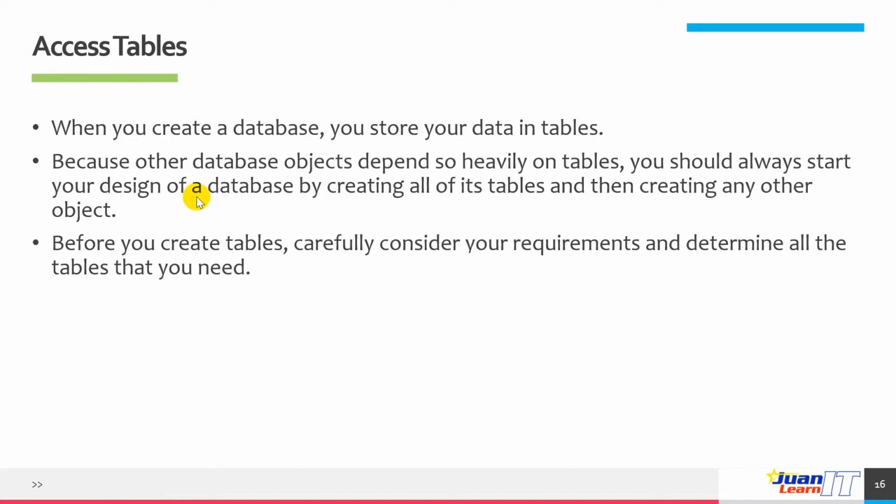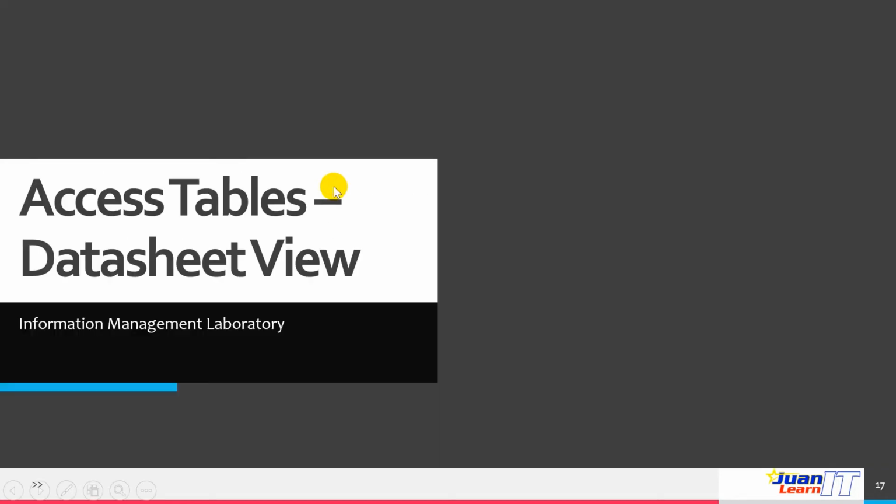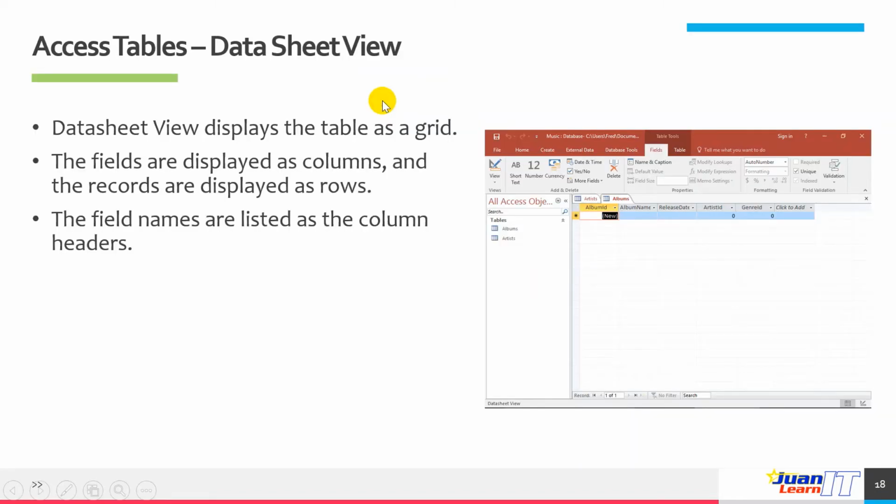Next. There are two ways to create a table in Microsoft Access. The default is the datasheet table. What is a datasheet table and what does it look like? A datasheet view table displays the table as a grid, as what you see here on your screen.